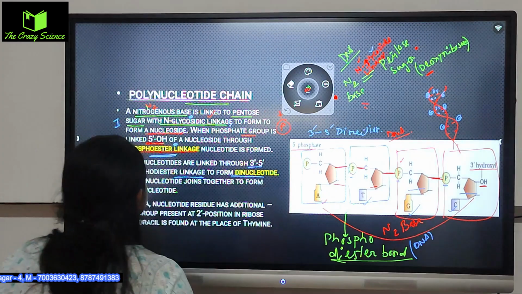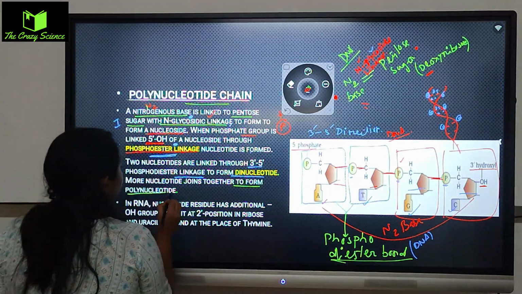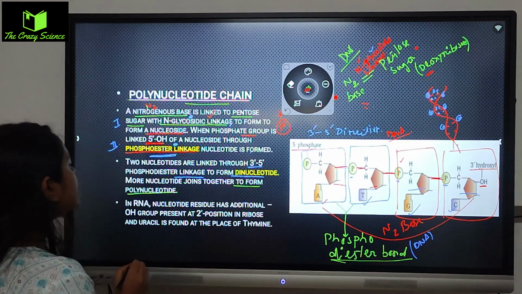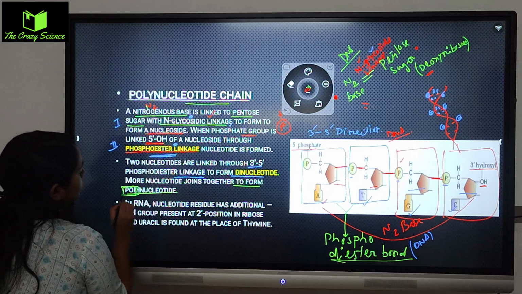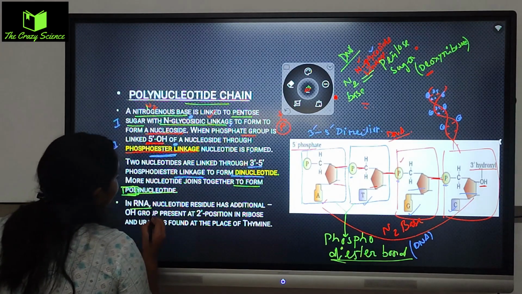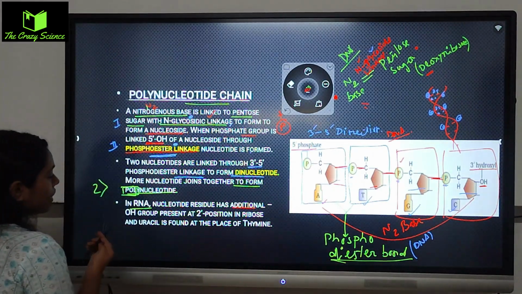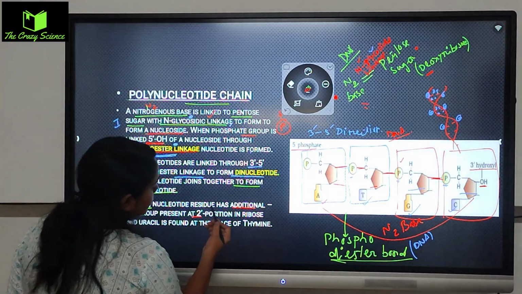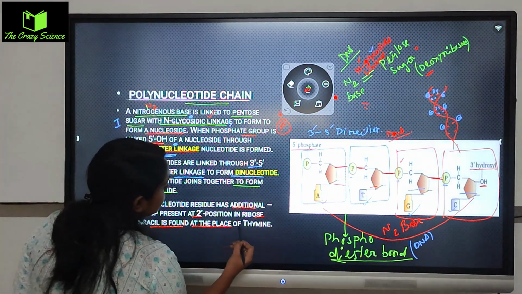Okay, all right. More nucleotides join together to form polynucleotides. They are not di-, they are poly now. Poly means more than 2. In RNA, the nucleotide residue has an additional OH group present at the 2 prime position in the ribose, and uracil is found in place of thymine.